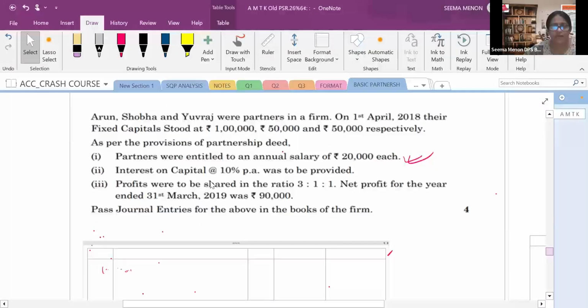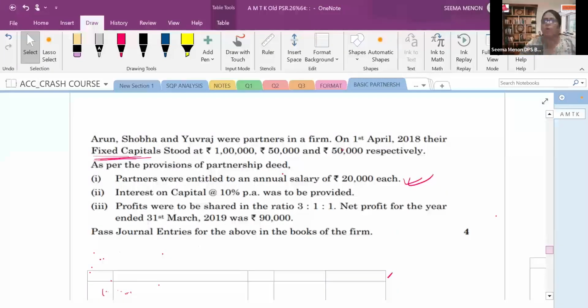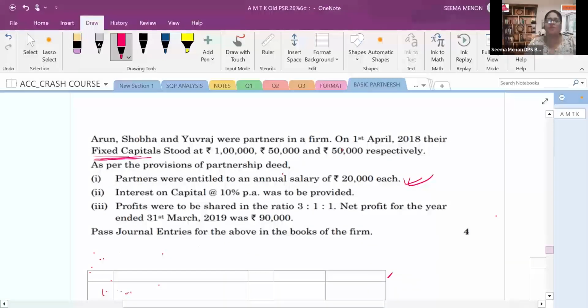So the first journal entry is the annual salary of rupees 20,000 each, for each partner: Arun, Shobha, Yuvraj. Okay, 3 partners are there. Then you have to see whether it is mentioned anywhere that they have fixed capital. Yes, it is given here: fixed capital. With fixed capital, all the expenses are debited to the partners' current accounts and all the incomes are credited to the partners' current accounts. Right, children? So the partners are getting salary.